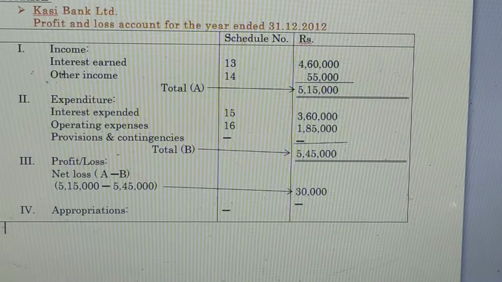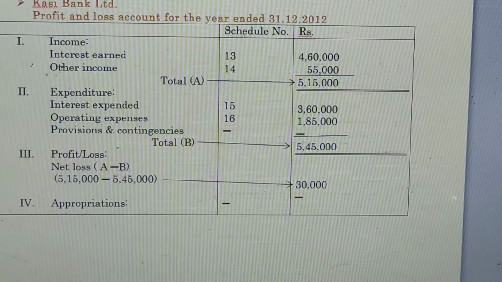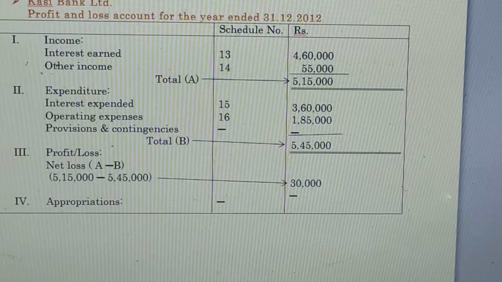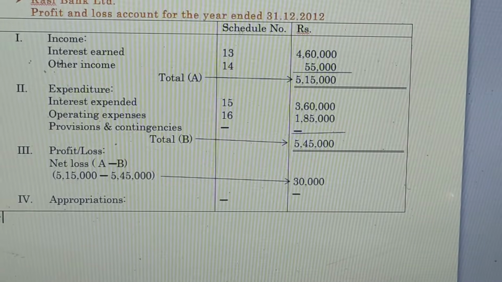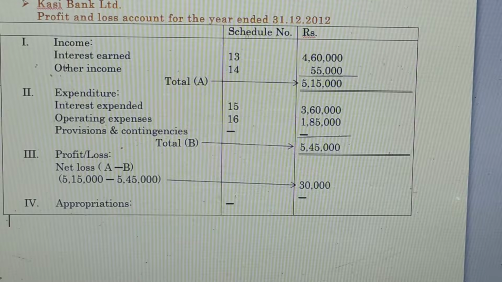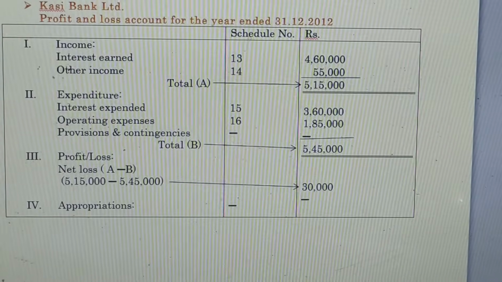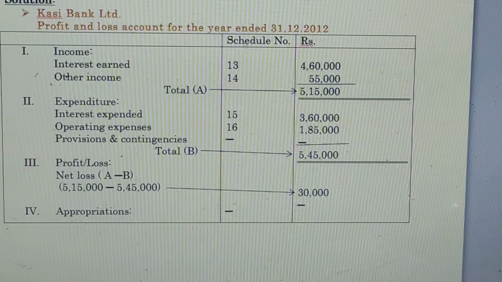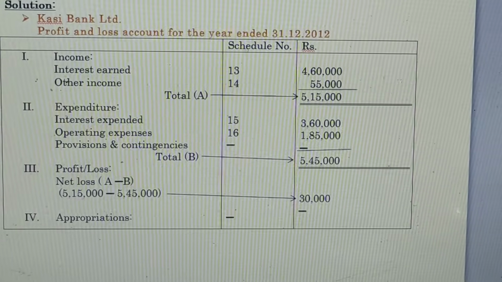After mentioning this information, we have to find out the net profit. So we put Roman numeral 3 as profit and loss. Under the profit and loss heading, we mention net profit or loss. In this question, the income is lower than the expenditure, that is why the difference will be considered as a net loss. Total A is the total income and total B is the total expenditure.